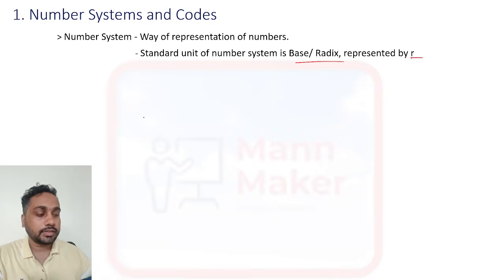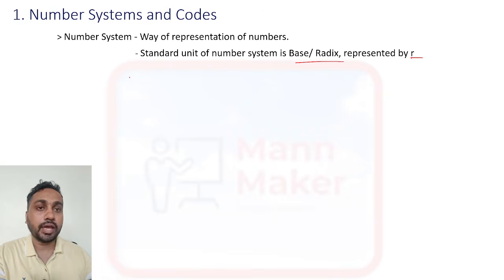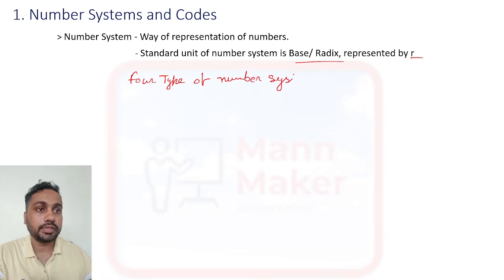Now in the number system, in digital electronics we have four types of standard number system.